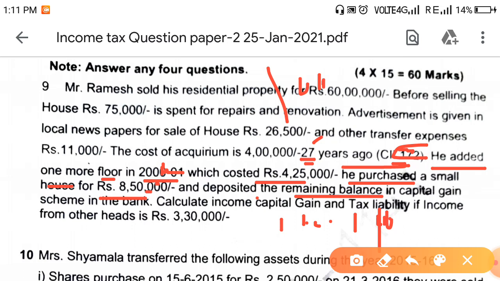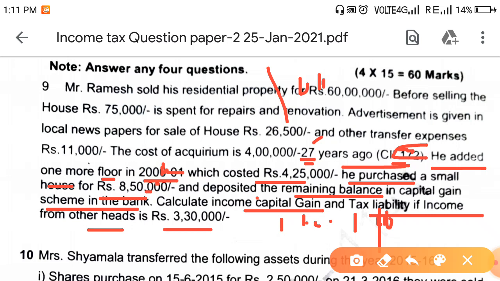Calculate capital gain and tax liability if income from other heads is 3,30,000, they are saying. Suppose you got capital gain before exemption of 10 lakhs and he purchased a small house for 8,50,000. The remaining balance he has deposited in the capital gain account scheme in a bank account. That remaining 1,50,000 out of 10 lakhs will also be allowed as exemption.